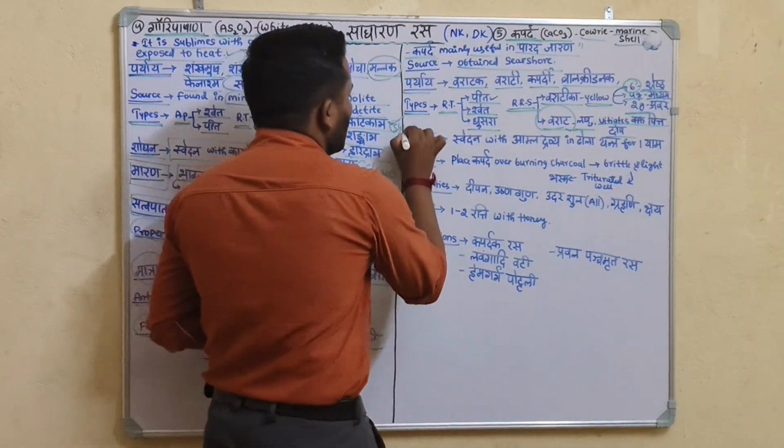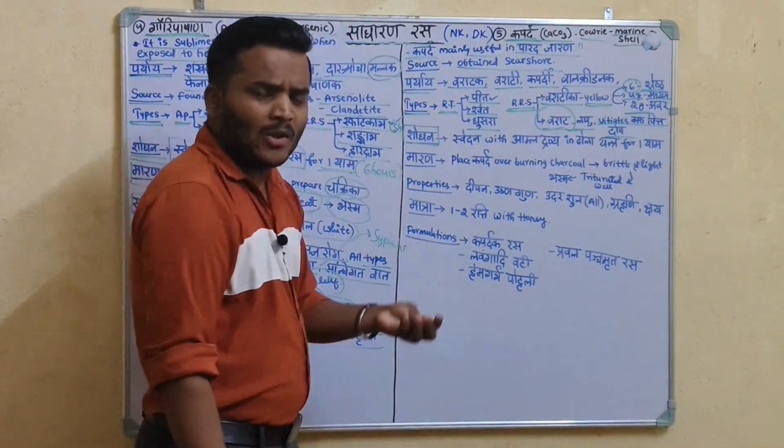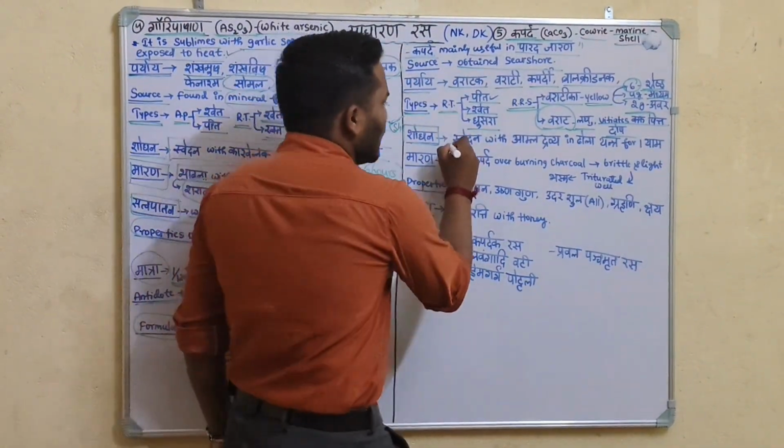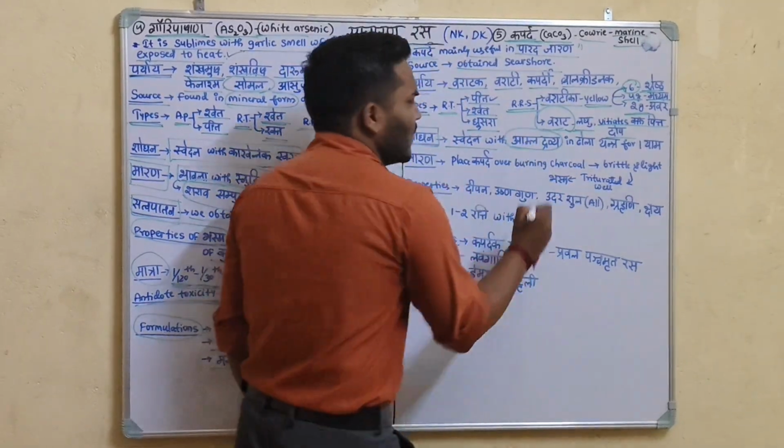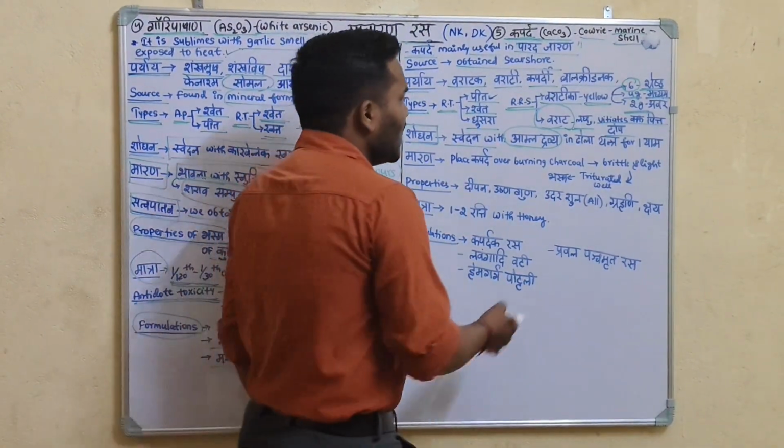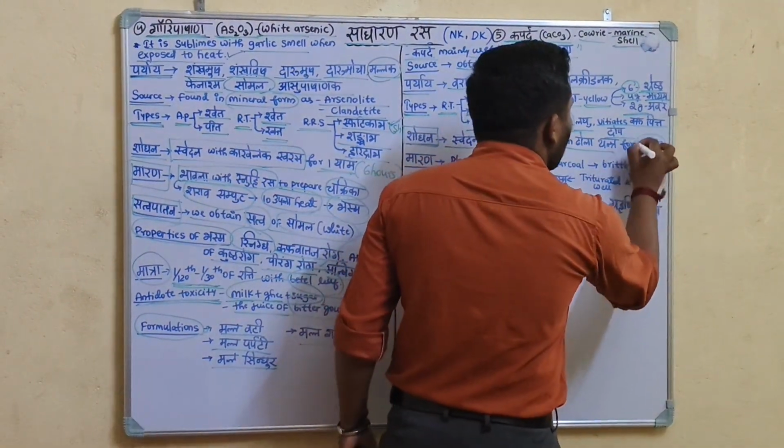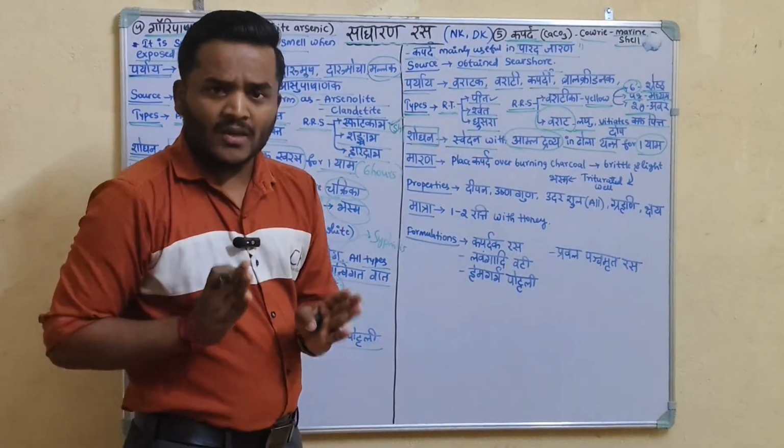Okay, now Shodhana, the purification of the Kaparda: Svedana with any Amla Dravya in a Dola Yantra for 1 yama. 1 yama means 6 hours. Okay, remember this.